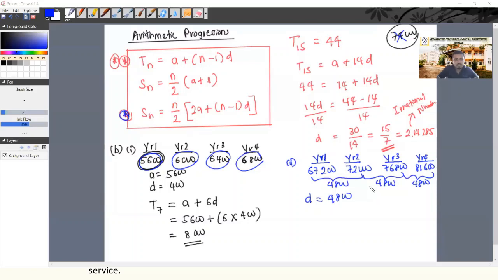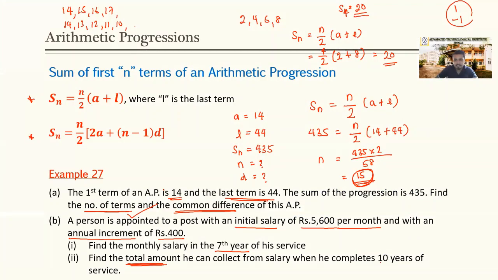What is the value of A here in this progression? That is 67,200. So, what is the formula we can use? We do not know the last term, therefore we can't use this. We need to go with the second one. Sn equals n over 2. What is the value of n here? After 10 years, so the value of n should be 10.